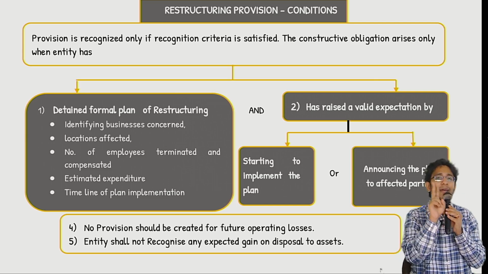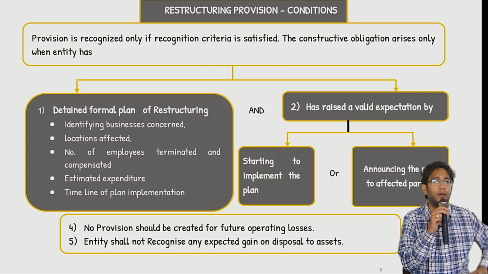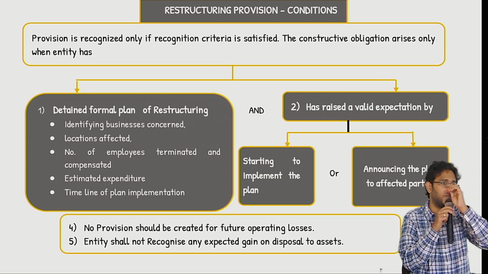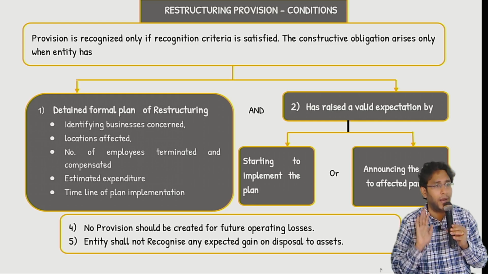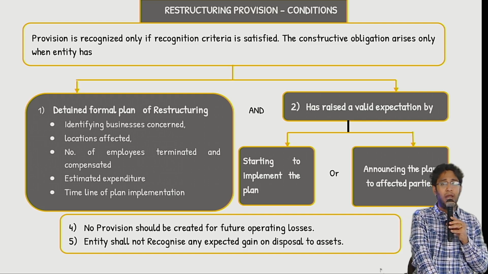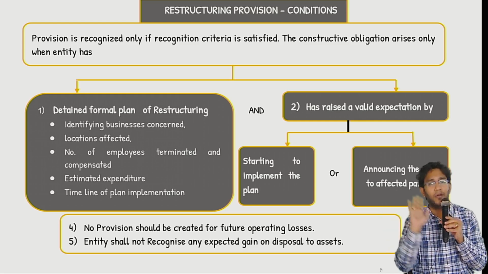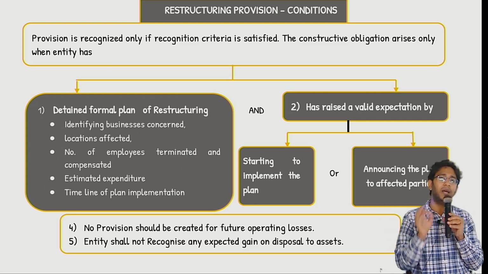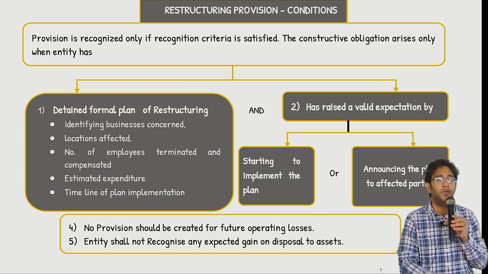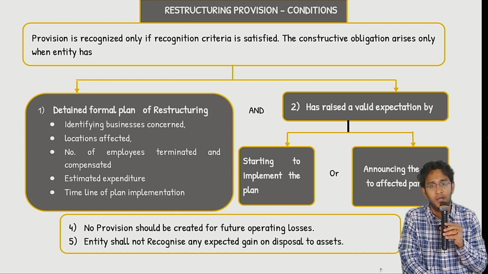Number one. Second condition, the plan should be announced to all the affected parties. You should inform them. You should officially go and announce it, or you should at least start implementing the plan. If you announce it, what will happen, sir? Sir, tell me, any company can artificially create a plan. It is on paper, they can create a plan. They can approve the plan in a board of directors meeting also. But can any company artificially go and fakely announce that we are shutting down a division? When you don't have a real intention of shutting down a division, can you go and tell your employees that the company is going to close this division? If you go and tell, what will happen?